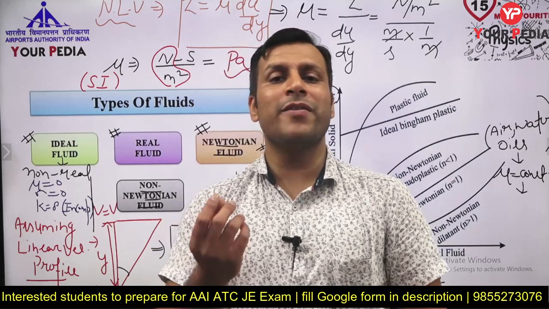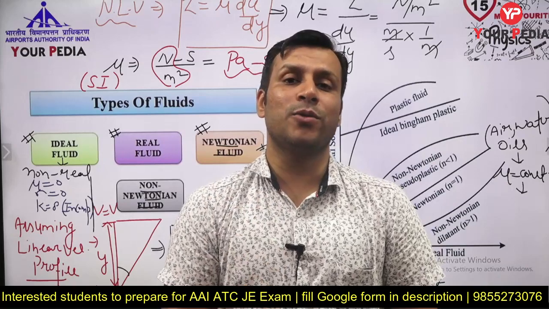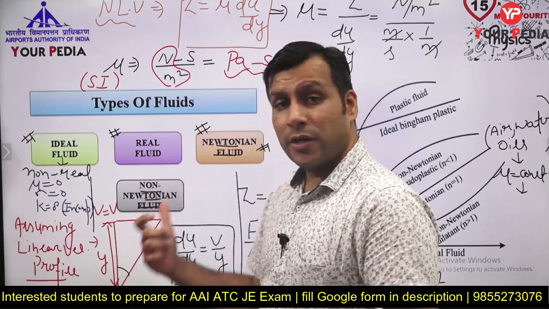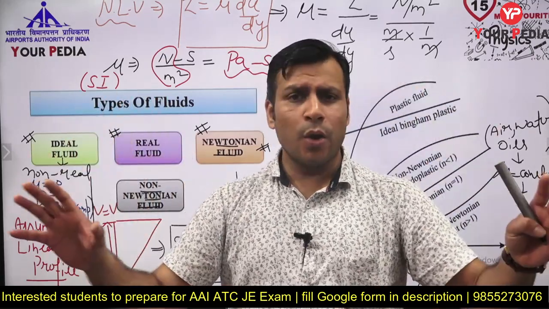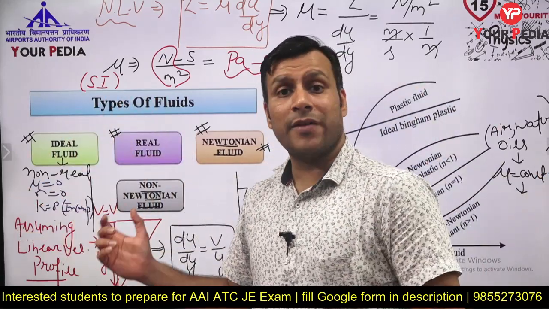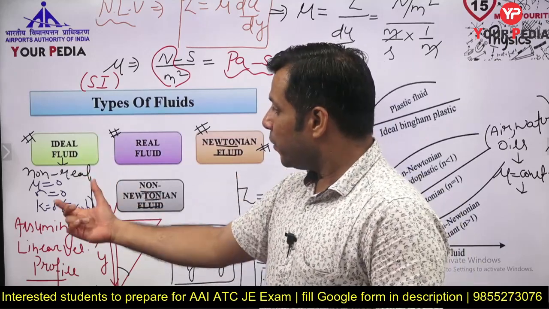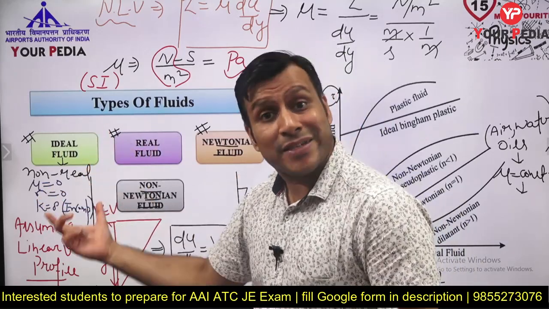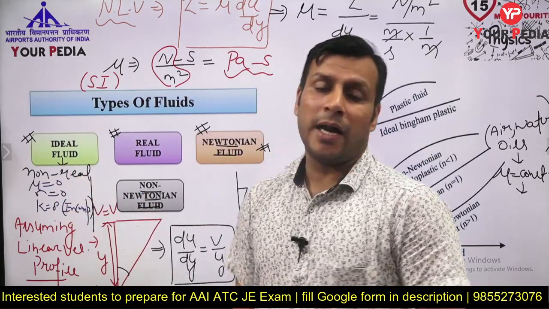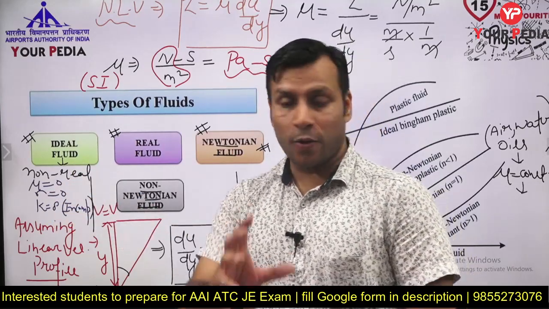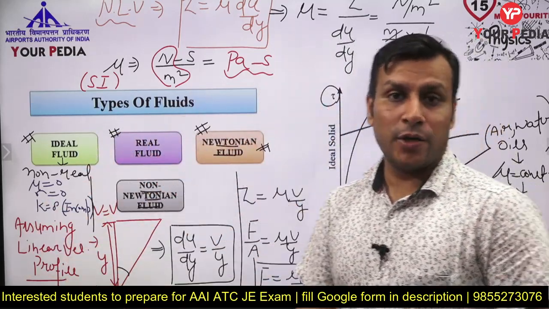So all real fluids have some viscosity, some surface tension also, and some compressibility also. All real fluids which are there in nature, like water, oil, all are real fluids. But ideal fluids are incompressible, inviscid because they have viscosity zero, and they have zero surface tension. I hope you got this idea. Types of fluid: ideal fluid, real fluid, Newtonian fluid, and non-Newtonian fluid.